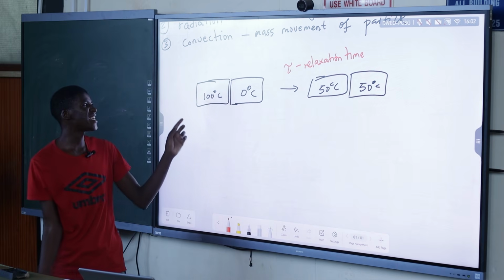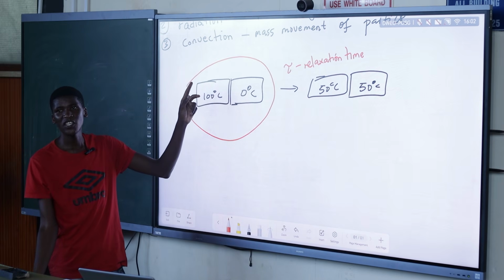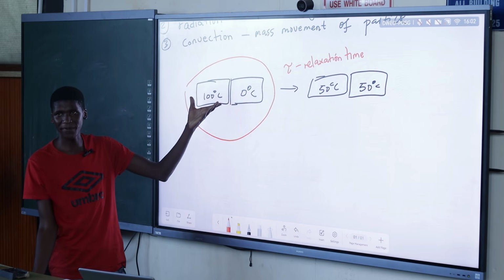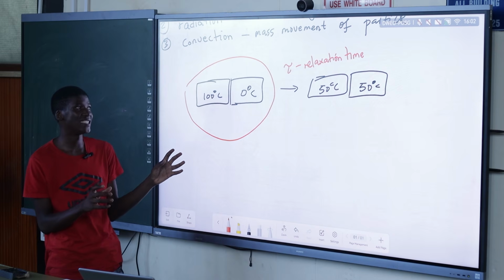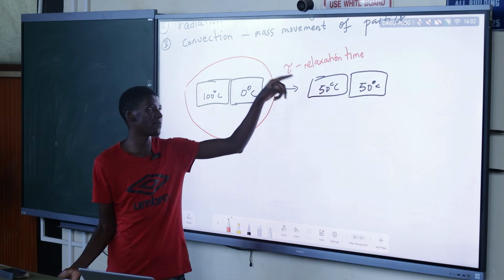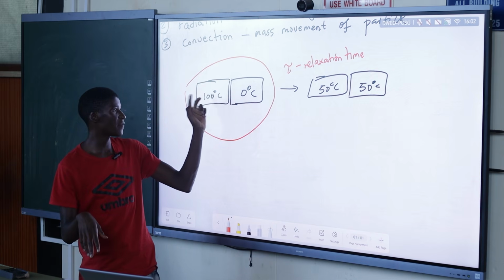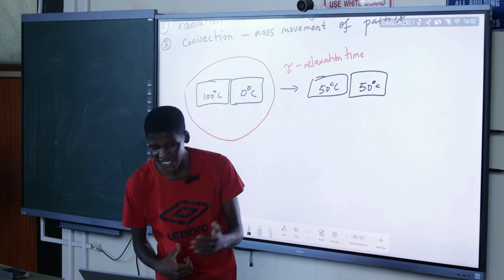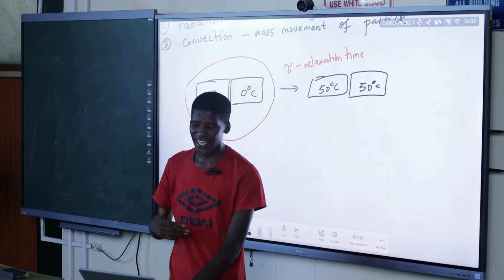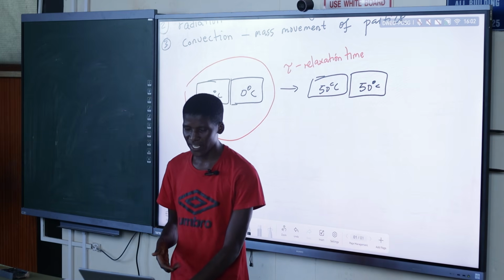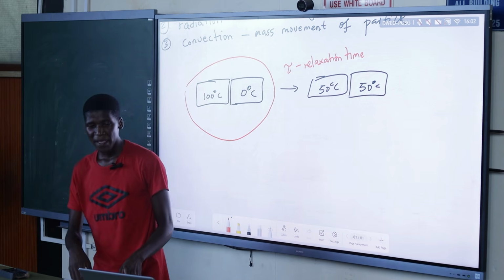Okay, so basically here we can consider a system of ours that is not in thermal equilibrium. In other words, we can just say it has been disturbed. It's not equal, so it's more like the equilibrium has been disturbed in a sense. The time taken for this system, and a system simply means two or more objects, right? So the time taken for this system to return to equilibrium is the relaxation time. There are many other examples of how this works, but basically that's how it happens.